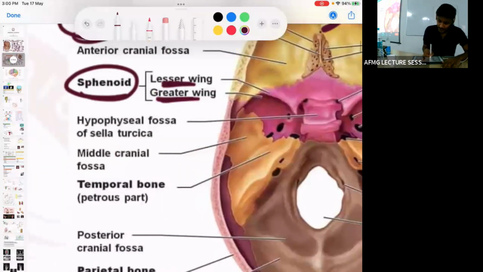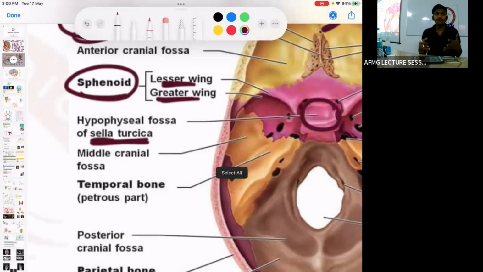The body of sphenoid has a depression called sella turcica, and this sella turcica has a place for the pituitary gland to rest, which is called the hypophyseal fossa.